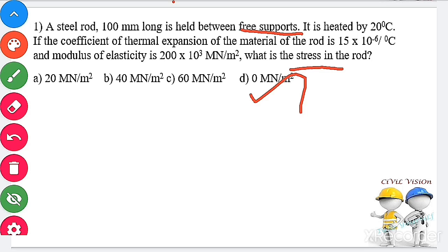Thermal stress equal to alpha TE. 20 into 15 into 10 power minus 6 into 200 into 10 power 3. Finally, the answer is 60 meganewton per meter square for fixed support. A rod which is held between free support, 0 meganewton per meter square, which is held between fixed support, 60 meganewton per meter square. Next question.